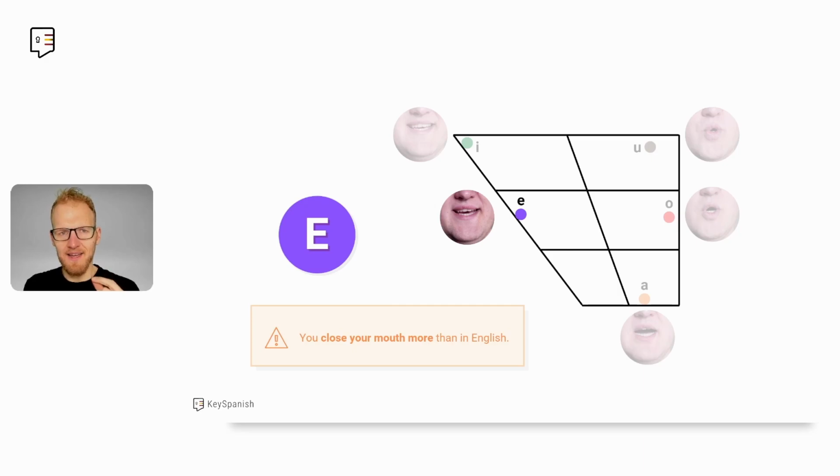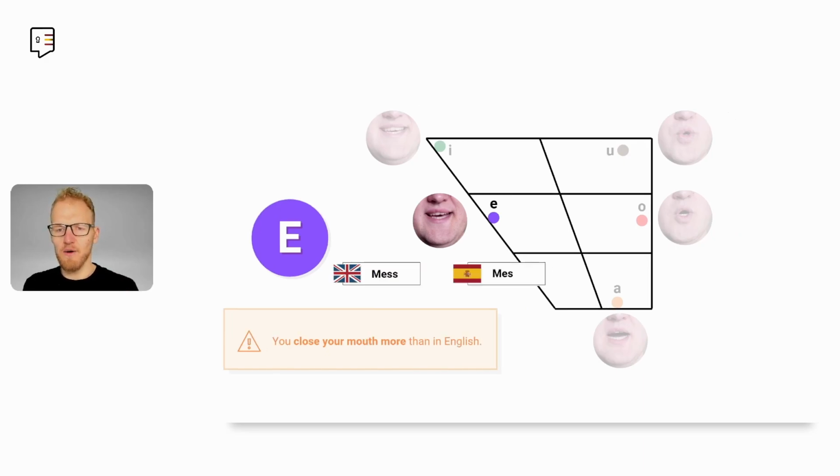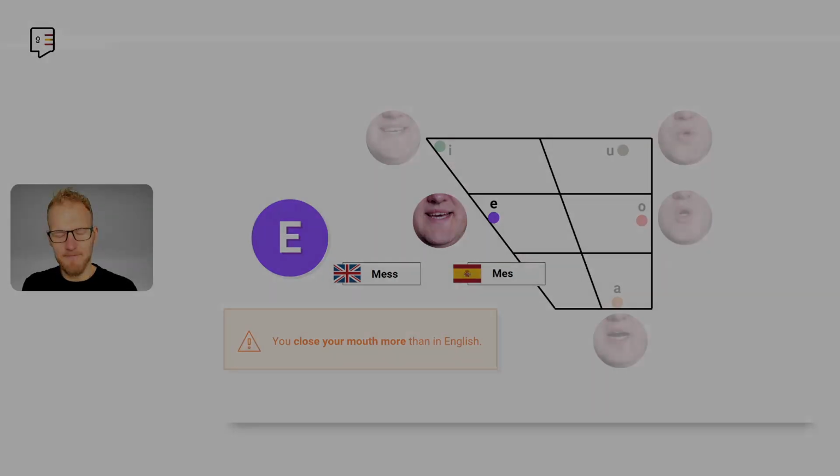It's a, e, i, o, u. Now, a good proxy to it is the word in English mess. So this is a mess. Very similar to how it sounds in Spanish, the word for month, which is mes. So it's a mess, it's el mes. Okay? E. That's it for the vowels in Spanish. Let's now go to the consonants.